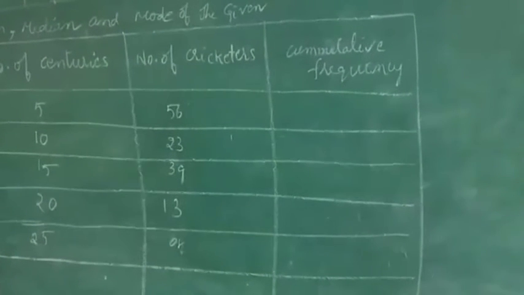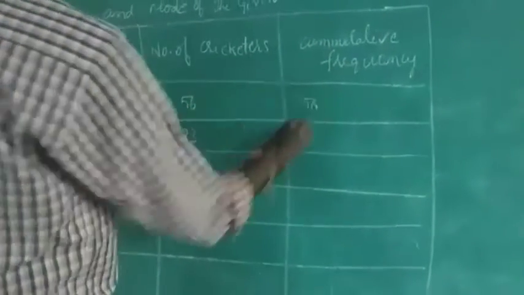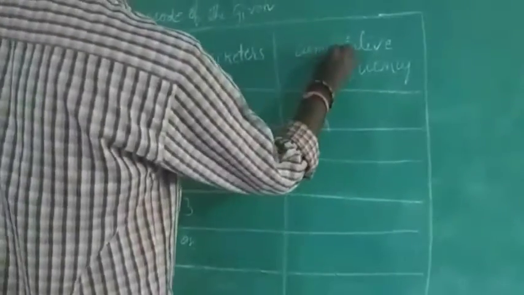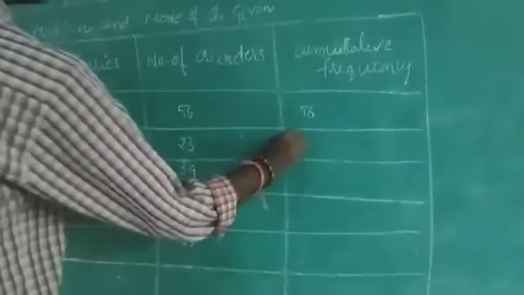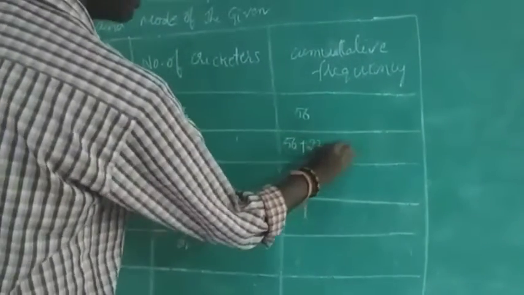You have to do the addition of it. So here, 56. The cumulative frequency: then 56 plus 23. So add it.